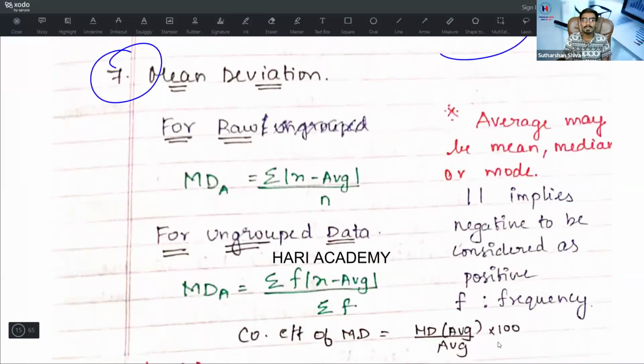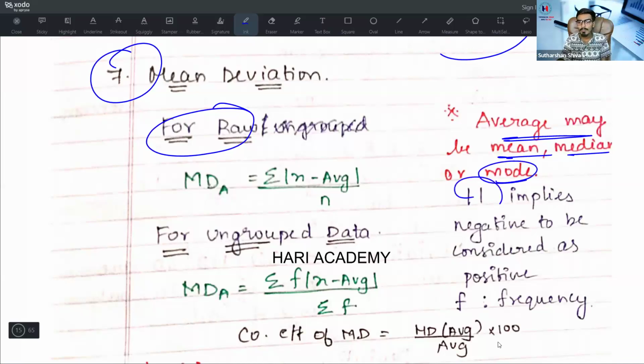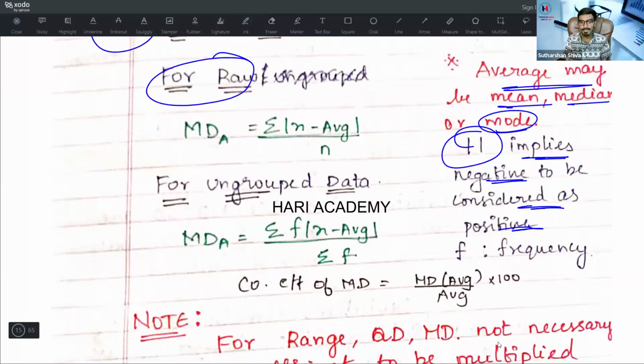What is mean deviation? Mean deviation for raw data is summation of modulus of x minus average, divided by n. Here the average means, for mean, it is x bar; for median, it is the median; for mode, it is the mode. Modulus implies that negative is to be considered as positive. Modulus means absolute, which means no negative values are possible.